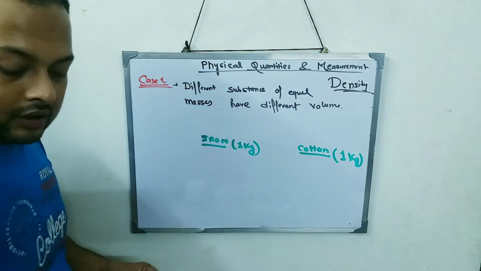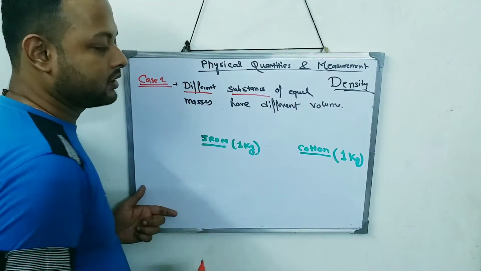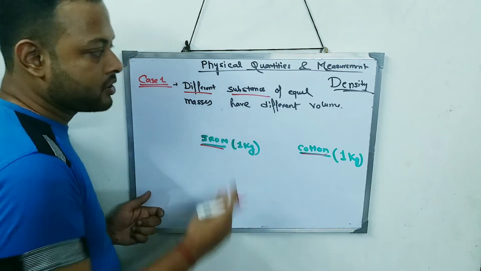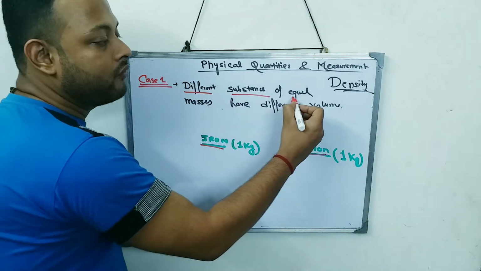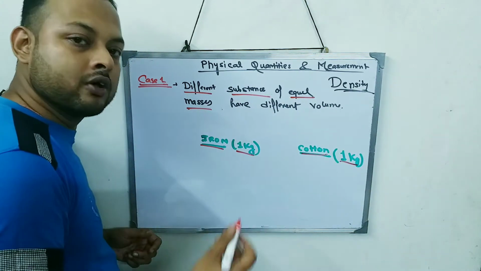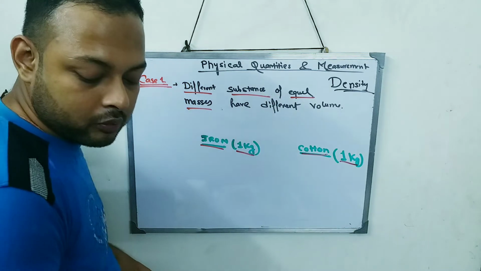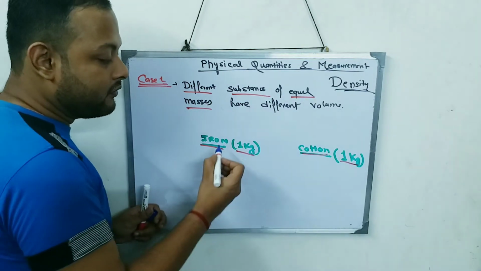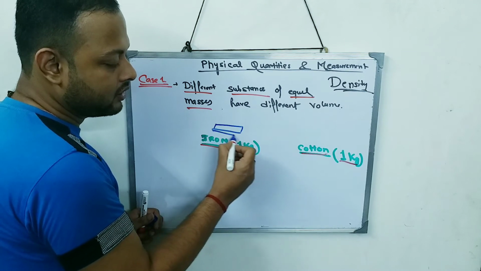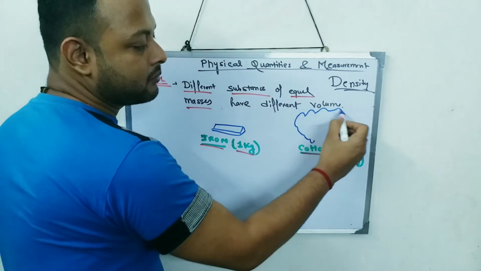Now see, as per the statement, different substances. I have taken one as iron and another as cotton. So different substances of equal masses. I have taken this also 1 kg, and this also 1 kg, so the masses are the same. But you see the next statement: they have different volumes. Different volumes means what? If I take iron of 1 kg, it will be something like this. And if I take cotton of 1 kg, it will be something like this.